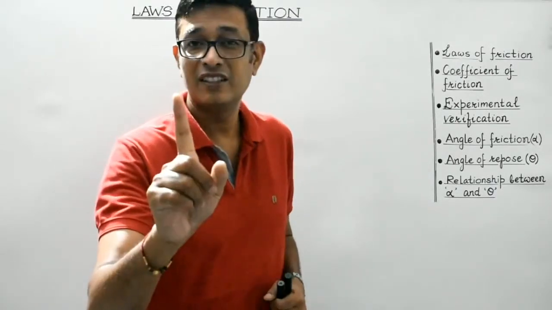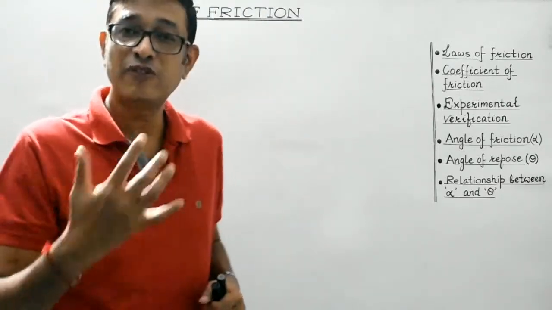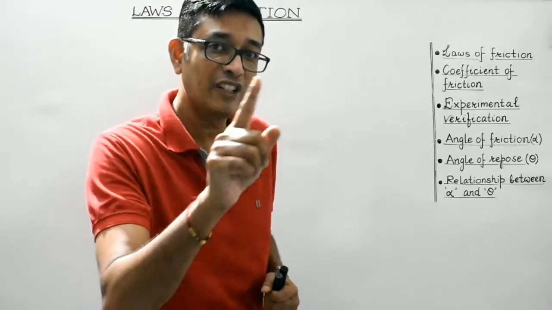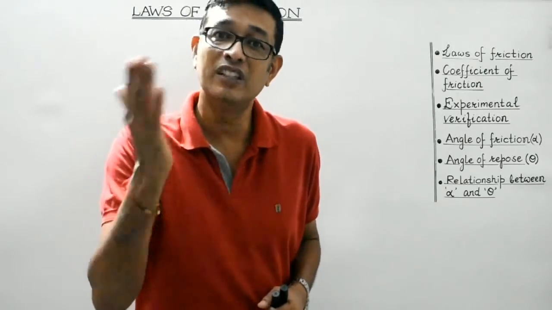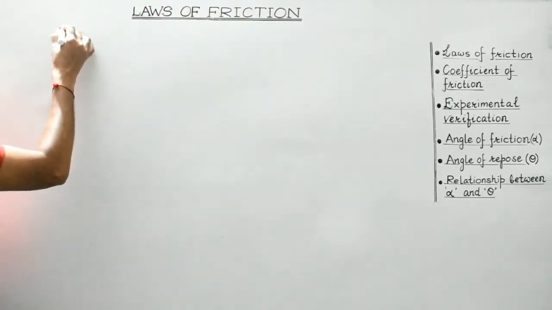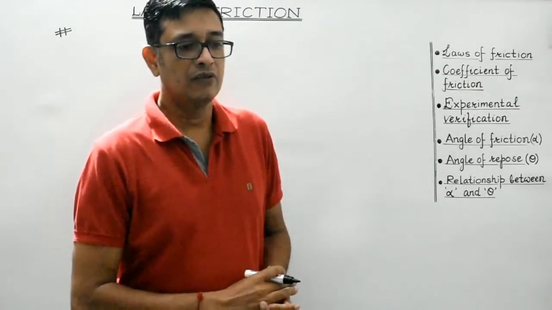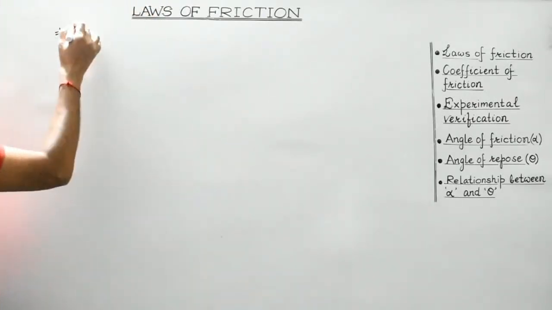So this is the first law of friction. That is, frictional force depends upon the nature of the surfaces in contact and the state of their roughness. So I'll write it down. So this is a very important point, and which we can easily conclude with the help of several observations, isn't it? So force of friction